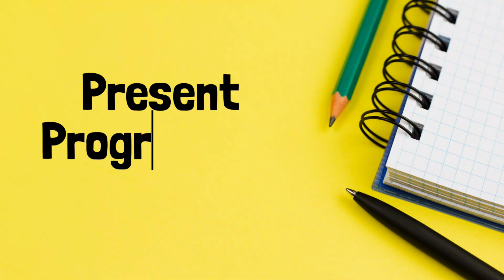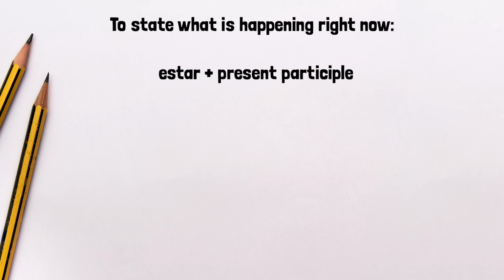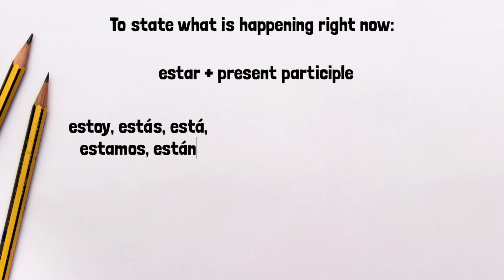Now let's look at the present progressive tense. This is used to state what is happening right now. It is a 2-part verb. You use a form of estar in the present tense plus the present participle. Remember, the forms of estar in the present tense are estoy, estás, está, estamos, estáis, están.